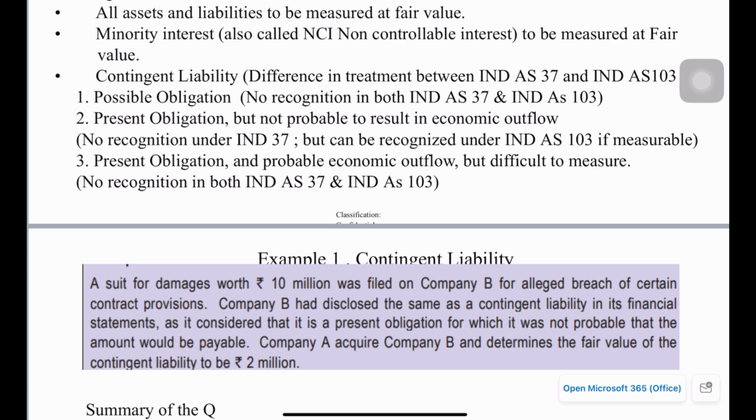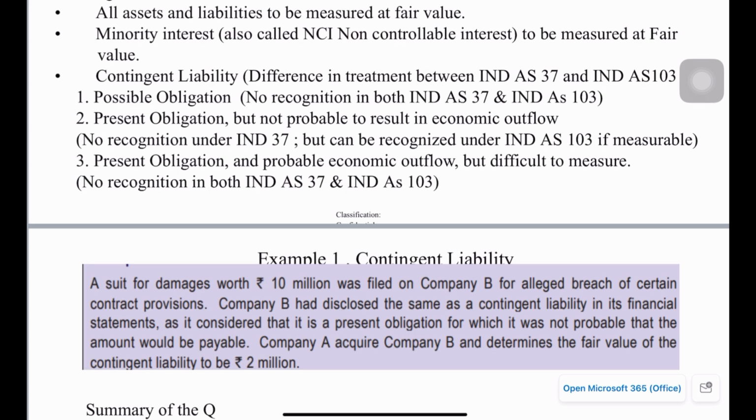Then contingent liability also, we need to recognize those liabilities in specific circumstances. We have Ind AS 37 that gives how and when contingent liability needs to be accounted or disclosed, but the way in which the contingent liability is accounted for is a bit different under Ind AS 103. If we have any possible obligation, then in both Ind AS 37 as well as Ind AS 103 it will not be recognized. It's only a possible obligation.